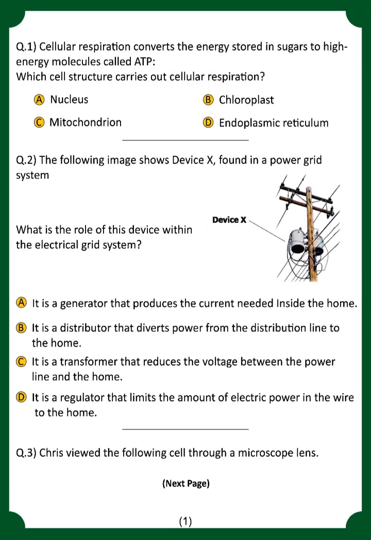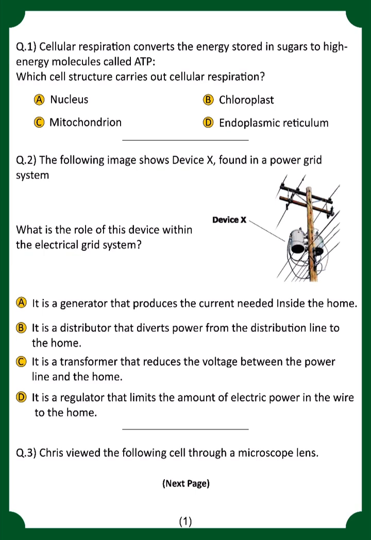Question number 1: cellular respiration converts the energy stored in sugars to high energy molecules called ATP, and that is mitochondrion, the correct option, because these are the cell structures that carry out cellular respiration in it.